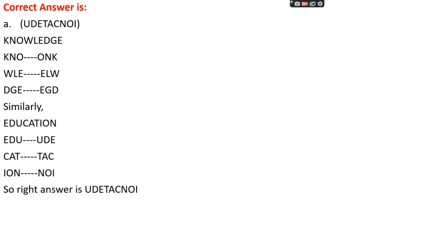Okay, let's see the knowledge. KNO, WLE, and DGE. Three letters are coded separately. For KNO, it is ONK. For WLE, it is ELW. For DGE, it is EGD. Similar thing is done in case of educations. EDU becomes UDE. CAT becomes TAC. ION becomes NOI. So the right answer is UDETACNOI.